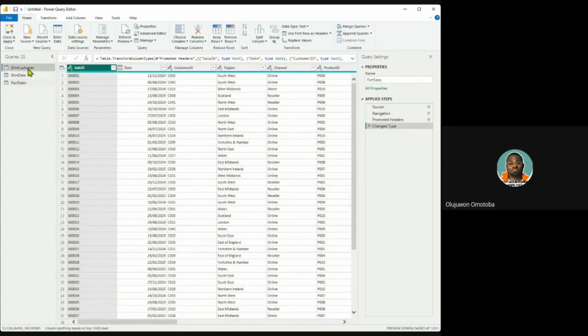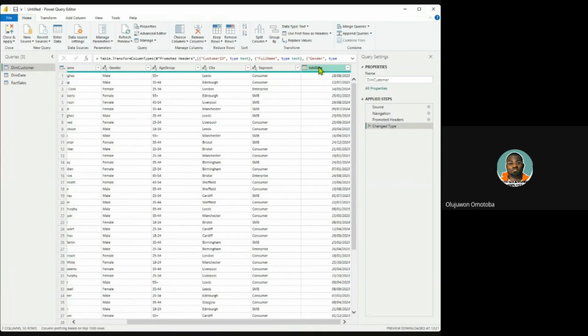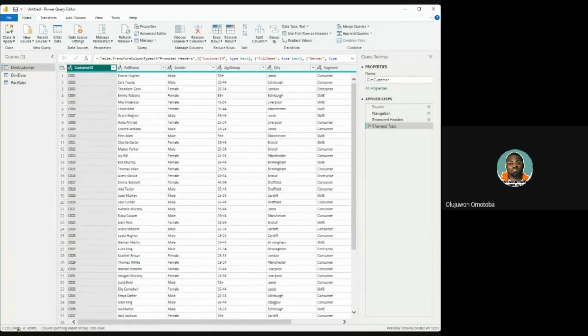Because we're working on dim customer, here are the table statistics of dim customer. It says 7 columns, 50 rows. Columns are lined vertically, and the rows are on the horizontal part, just like in Excel. So it has 1, 2, 3, 4, 5, 6, and 7 columns. That is what is meant by the columns and rows.